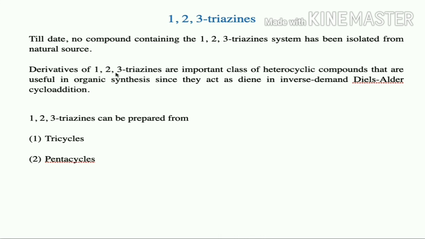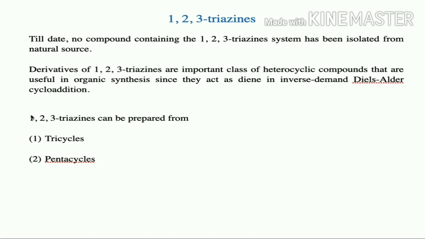Derivatives of 1,2,3 triazines are an important class of heterocyclic compounds useful in organic synthesis. Even though they do not occur in nature, they are important because they act as diene in inverse demand Diels-Alder cycloaddition.